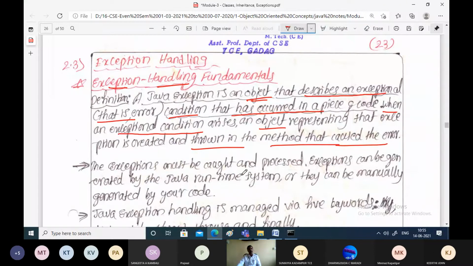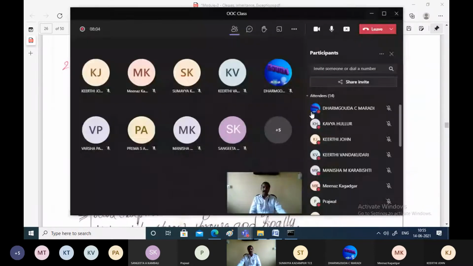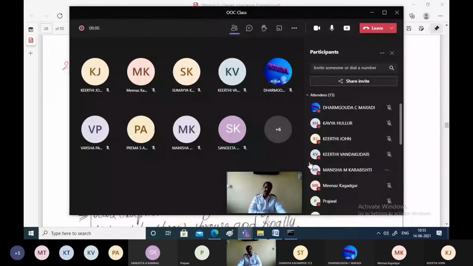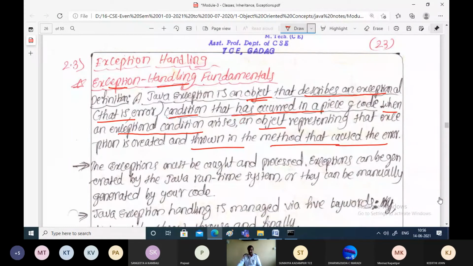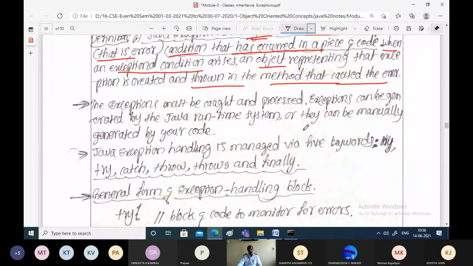That mechanism is called exception handling. There is an erroneous condition which we cannot avoid. Sometimes some errors will occur, but when such errors are there, you should write the means with which we can solve or address that particular issue. That is called exception handling.